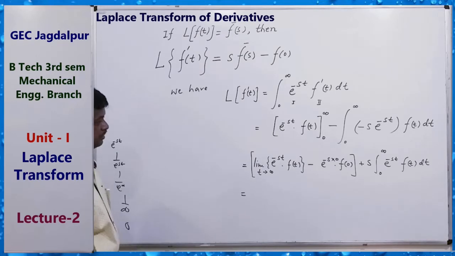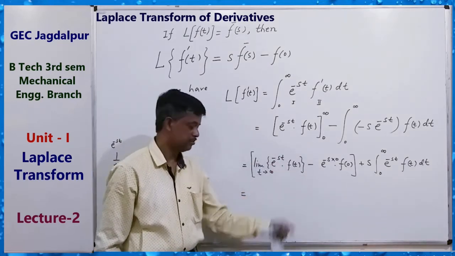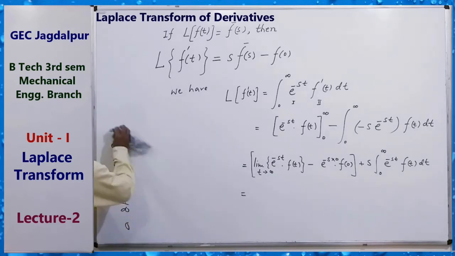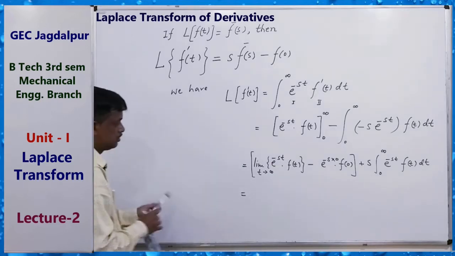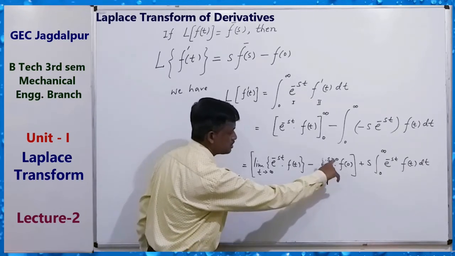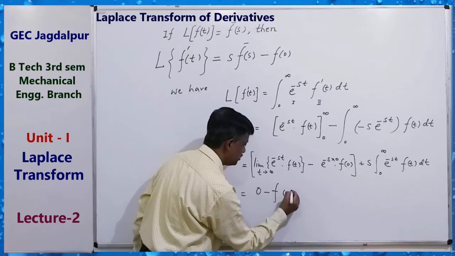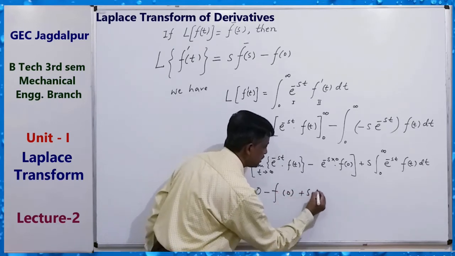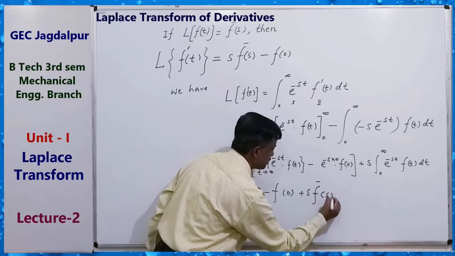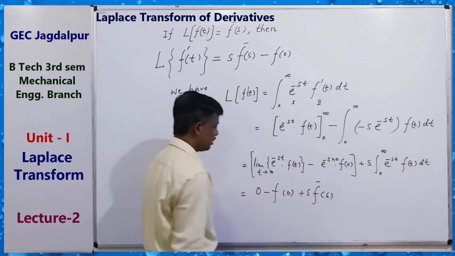That means this value will be 0. So 0 minus f of 0 plus s f bar s, because this is our definition of Laplace transform of ft, f bar s.